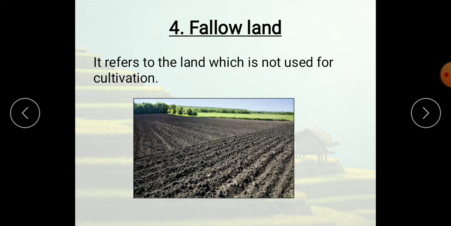Now, agriculture in India has three cropping seasons. Even in agriculture, there are three seasons, children.